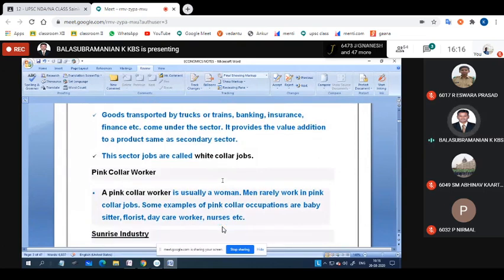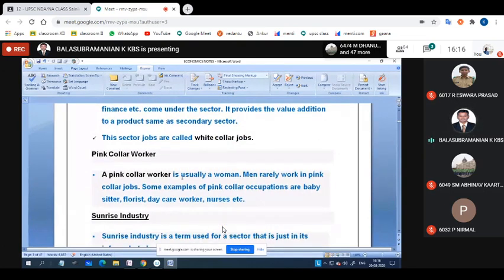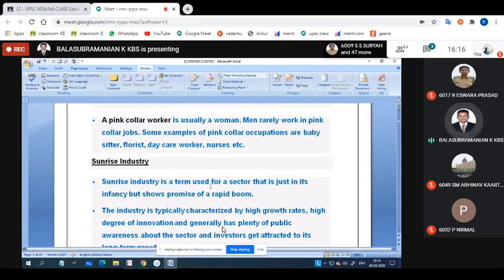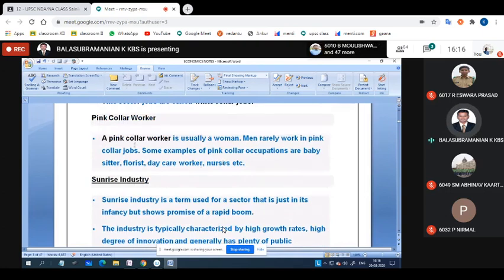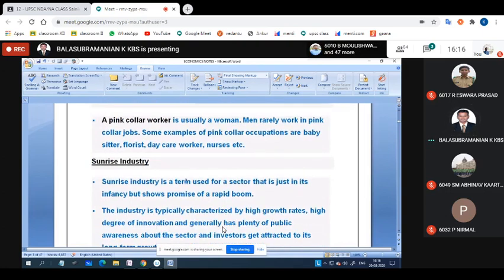And the next one is pink collar workers. Pink collar worker is usually a woman. Men rarely work in pink collar jobs. Some examples of pink collar occupations are babysitter, florist, daycare worker, nurse. Okay, it means the women-oriented jobs, they always use for pink collar work. For example, if you go to a hospital, most of the nurses wear the pink collar only. White also is there, but that depends upon the rank they can utilize. Did you understand what I'm telling, boys?